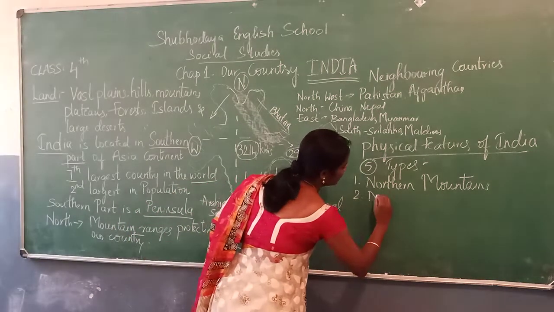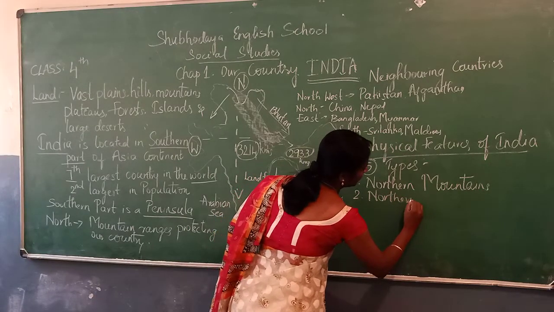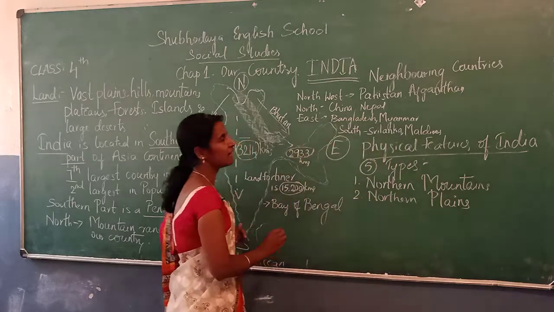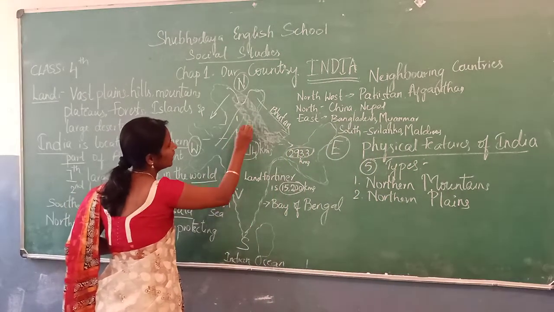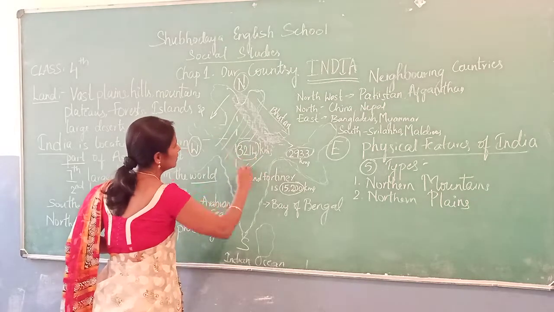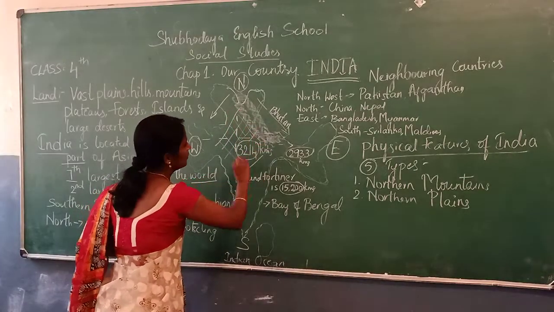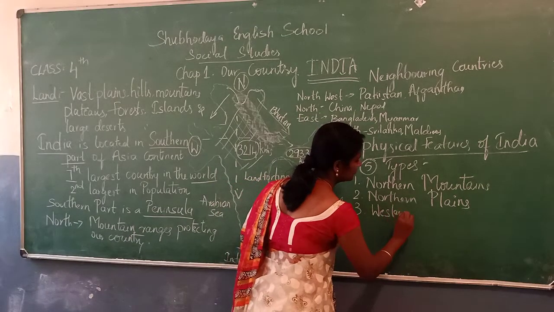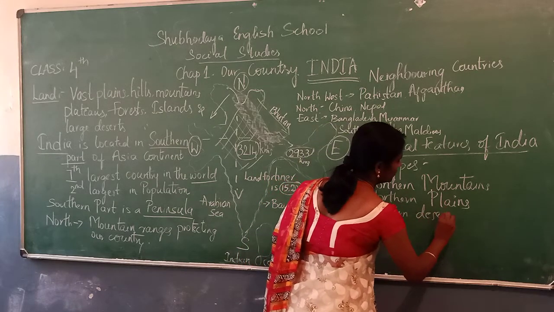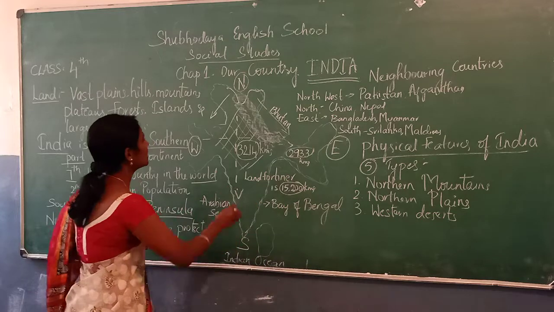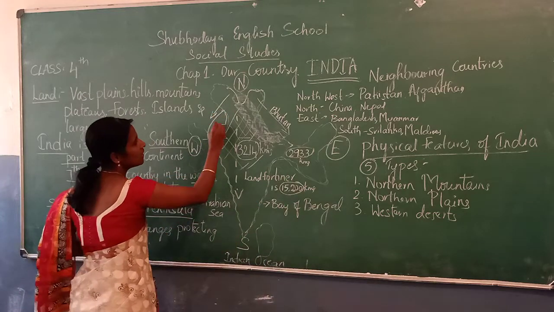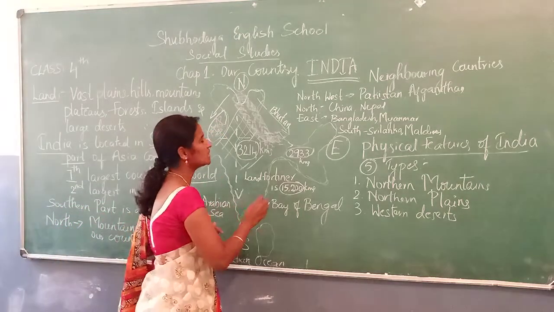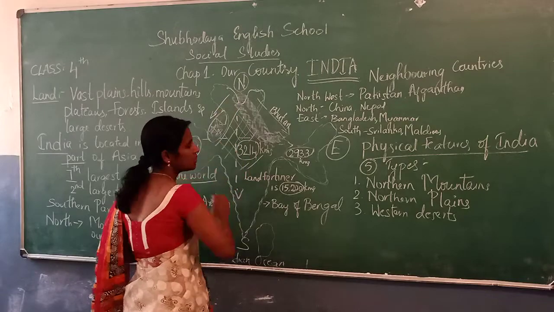And second one, northern plains. Plain means what? Flat land we find here, okay. It's just a rough sketch. Okay, this is northern plains. Third one is western deserts. Western desert means it comes in the state of Rajasthan, okay. I am just sharing the star mark. Western deserts will come in this part.